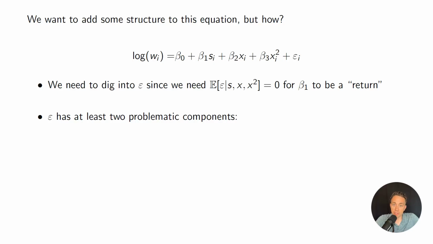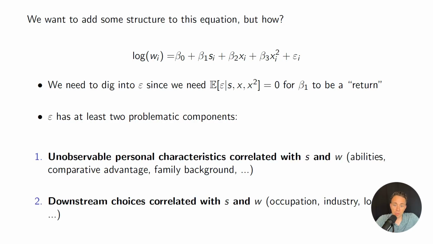So just thinking through how we know what we know about the world, we have at least two problematic components to epsilon. So one is that we don't have anything about individual skills or abilities. There's nothing about an individual's comparative advantage or family background. We don't know anything about their ability to pay for schooling, for example, or what their ambitions are in life, or how motivated they are, or how well they can delay gratification.